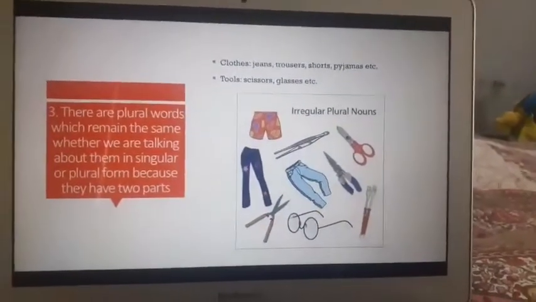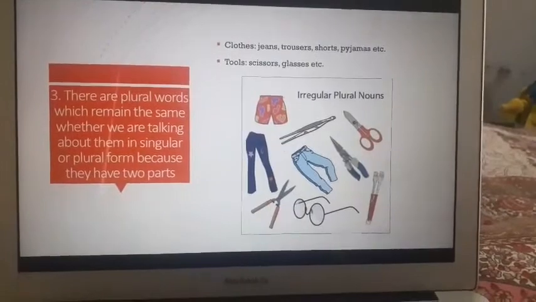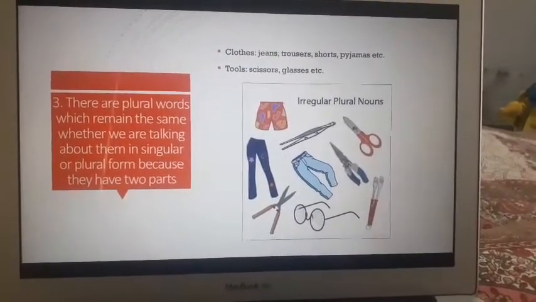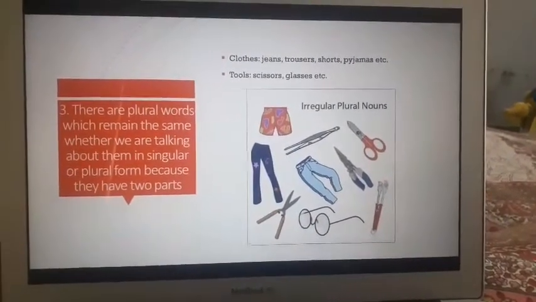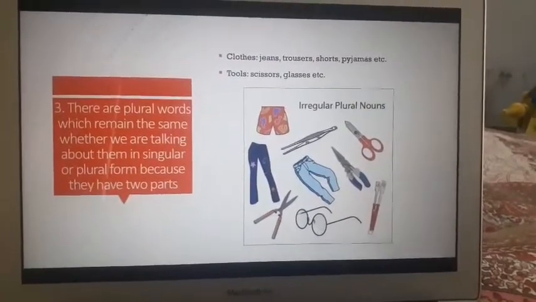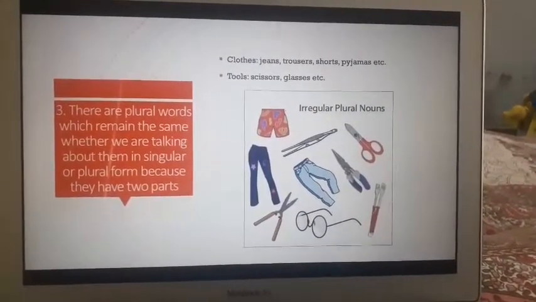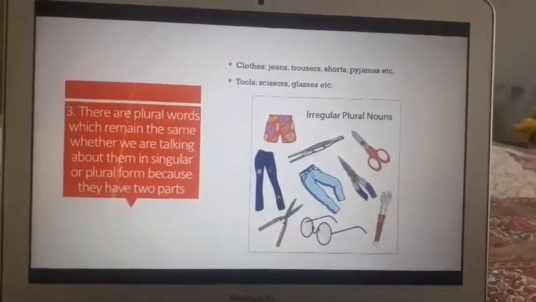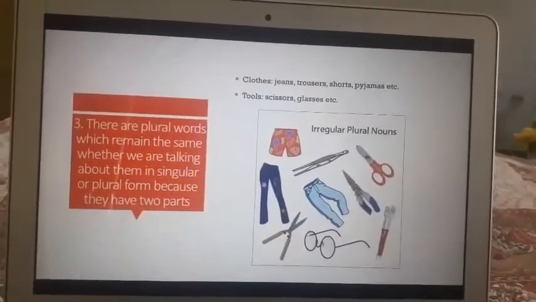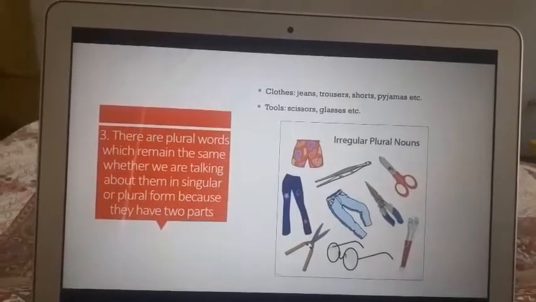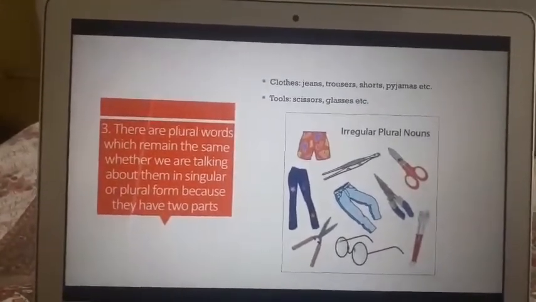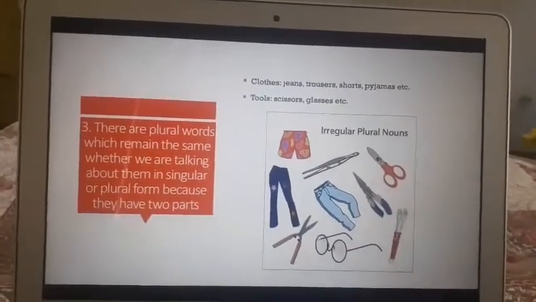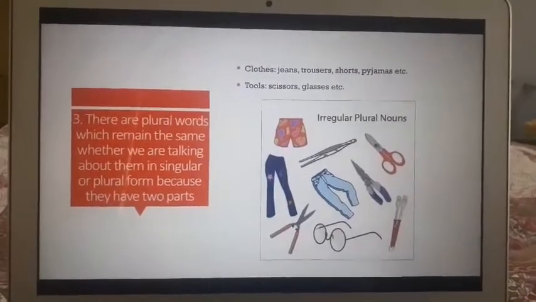Okay, the third category: there are plural words which remain the same whether we are talking about them in singular or plural form because they have two parts. The words do not change, but the way these words are written, they're always written in a plural form.